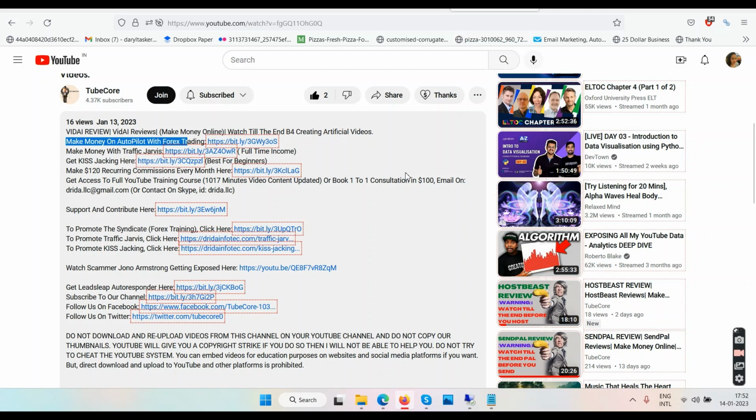Now Forex trading is currency trading. So we have these currencies in the world: Euro, USD, GBP, USD, AUD, USD, USD, CAD and all that. So when one currency goes up, another currency goes down, and we have to utilize this fluctuation of the price movement to make and take our profits.